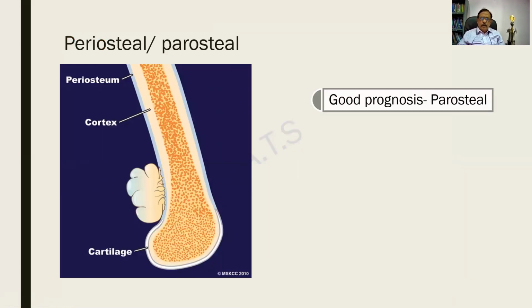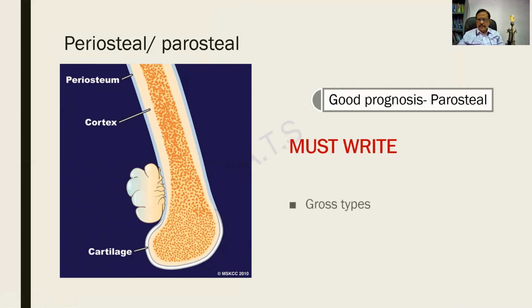There is a variant called the periosteal or the paraosteal, two different variants. Here I find that the medullary cavity is free, and I find the tumor is literally sitting on the bone. This is called paraosteal and it has got a good prognosis. Paraosteal osteosarcoma. You will be asked what are the variants of osteosarcoma.